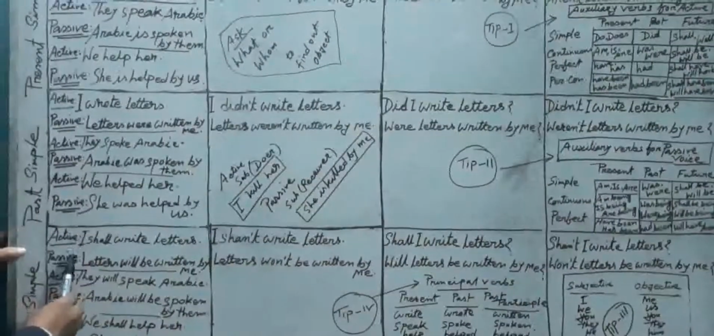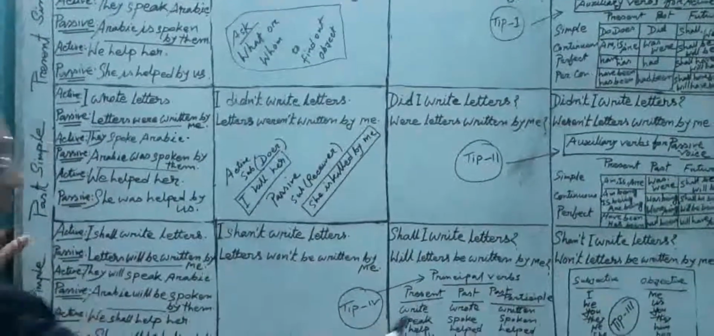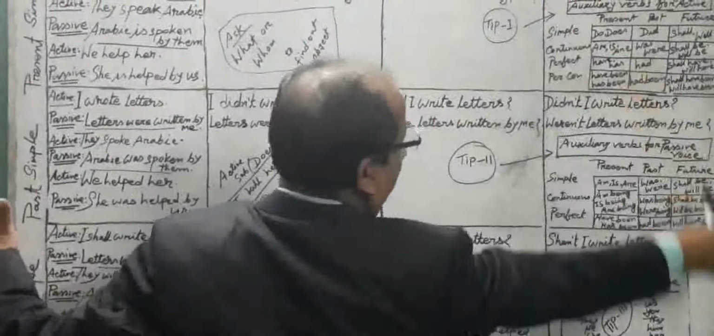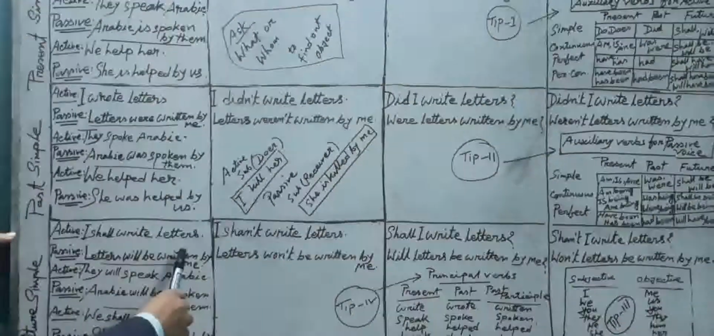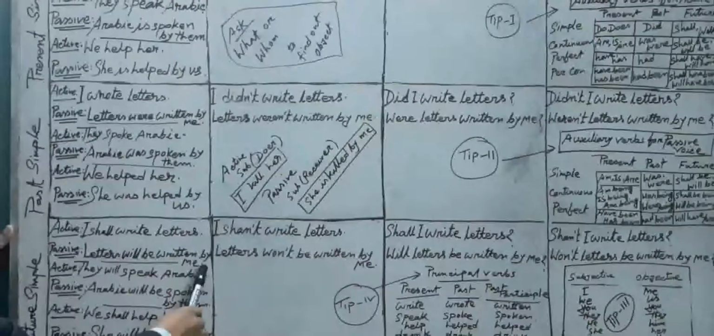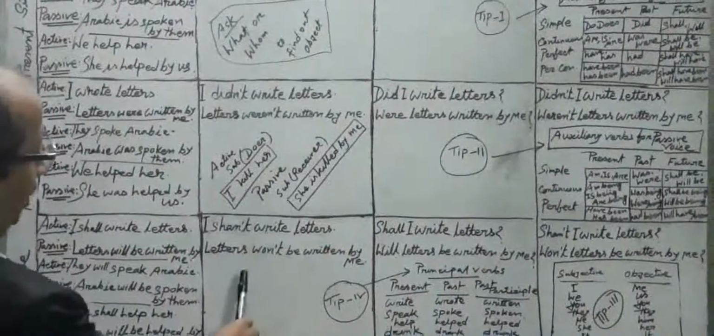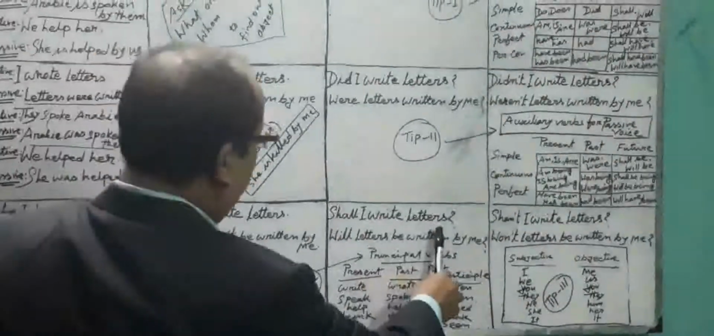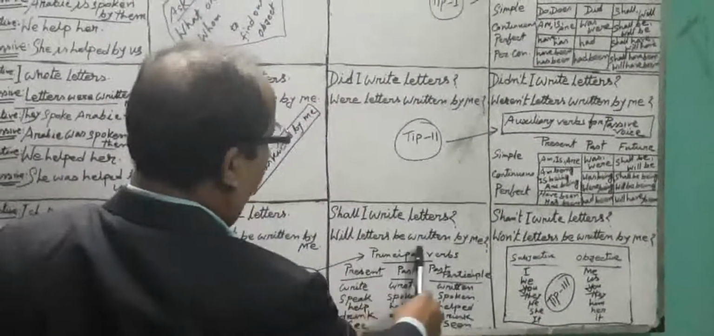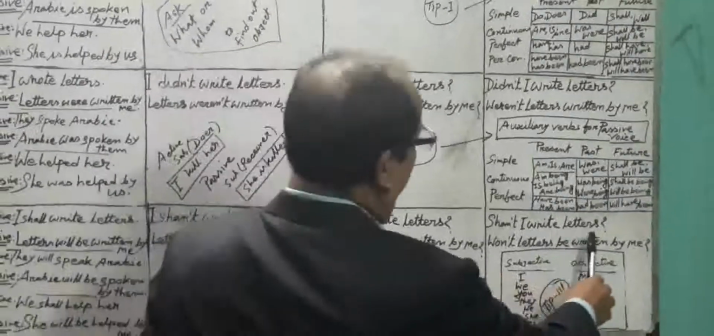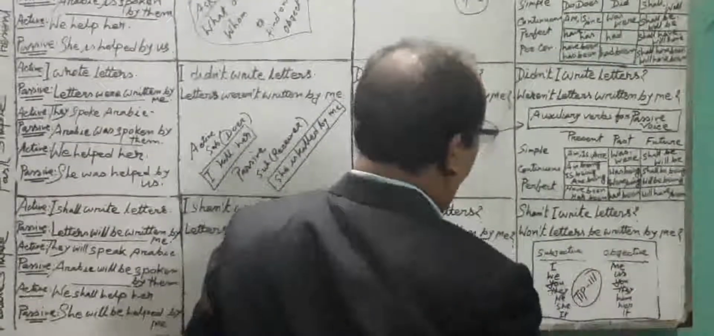For future, shall or will. For active, shall or will; for passive, shall be or will be. Here you see, check. I shall write letters. Letters will be written by me. I shan't write letters. Letters won't be written by me. Shall I write letters? Will letters be written by me? Shan't I write letters? Won't letters be written by me?